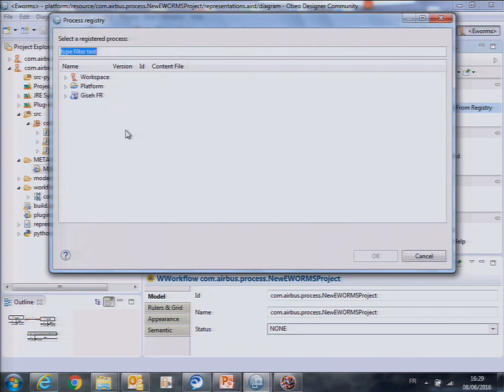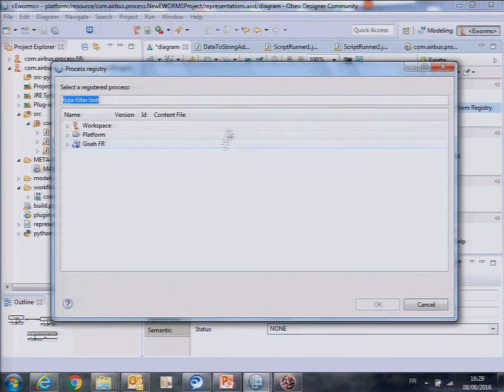Okay. The last thing I wanted to show, but it has not worked. I have discussed the distributed engine, meaning that we want to execute the workflows or the scripts exactly where they are. And here, the workspace and the platform are on my local installation.